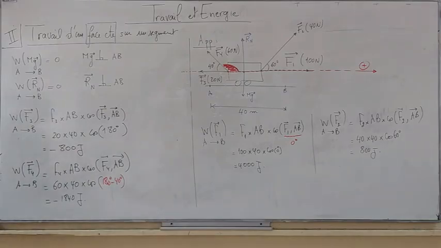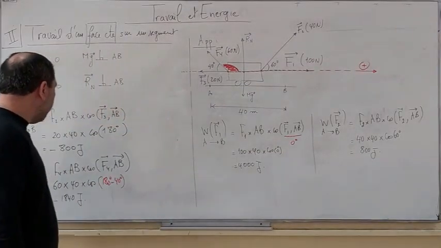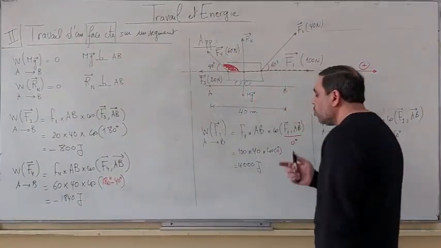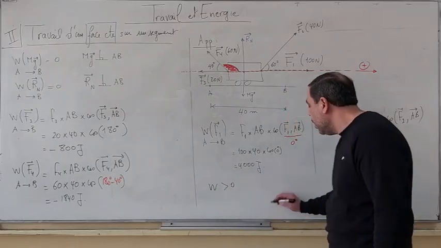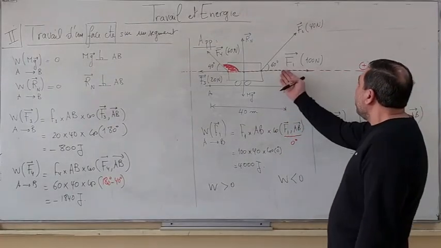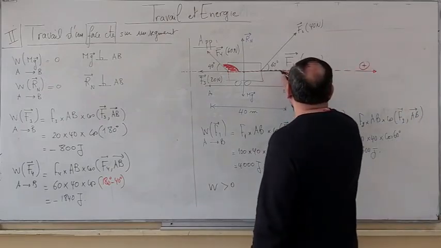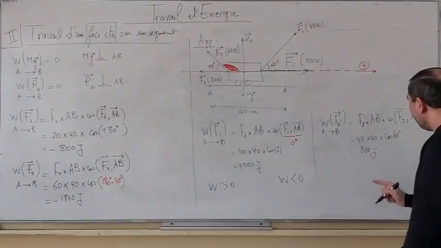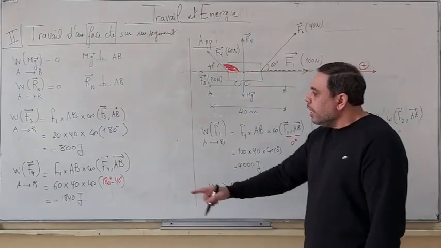We have obtained two types of work, a positive one and a negative one. This work is positive, and you obtained another one that is negative. F1 and F2 act along the direction of motion in one way or another. The work of these two forces, for example, is motive.